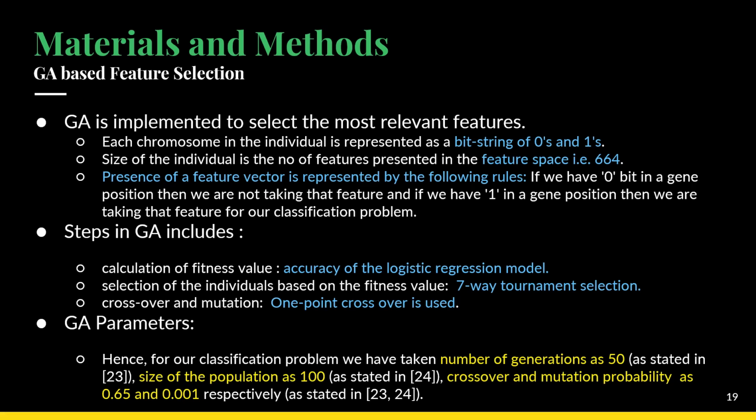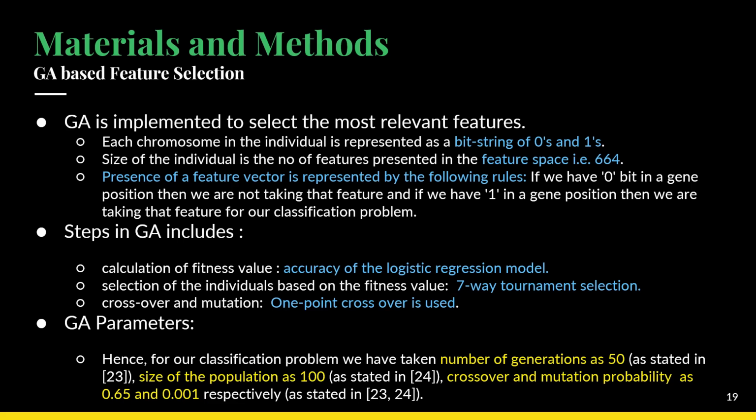and the presence of a feature is represented by the following rule: if we have a 0 bit in the gene position, then we are not taking that channel, that feature, and if we have a 1 in the bit position, then we are taking that feature for the classification problem. So what are the typical steps in a genetic algorithm? The first step is the calculation of the fitness value.